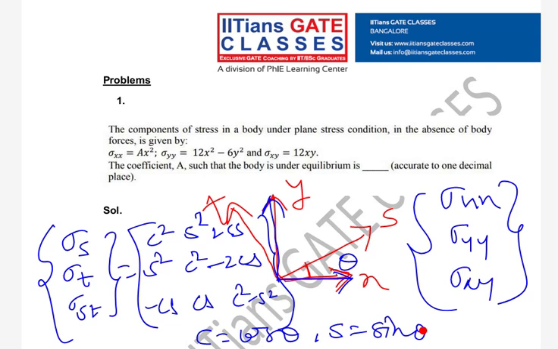So is it clear? You can study in advance what a force polygon is and how we take equilibrium. One mistake people usually make is that they take equilibrium of stresses. You cannot take equilibrium of stresses, you have to take equilibrium of forces. So always remember, one common mistake students make is this: you must take equilibrium of forces, not equilibrium of stresses.